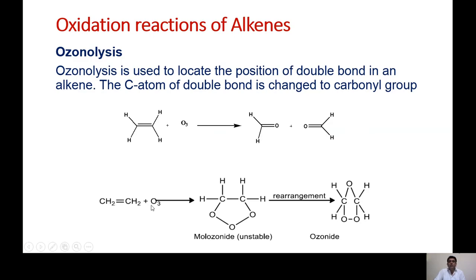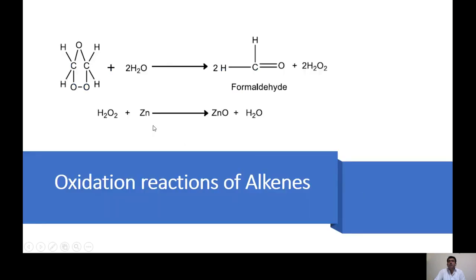So alkene reacts with ozone. First ozone adds, because this is O3, and it makes one intermediate that is called molozonide, and it is very unstable. It rearranges and converts into a new thing, and this is a stable species that is called the ozonide. So now you can see this bond breaks and the oxygen becomes over here. Then this is called the ozonide, and in the next step this ozonide breaks, or we reduce that one by adding water.